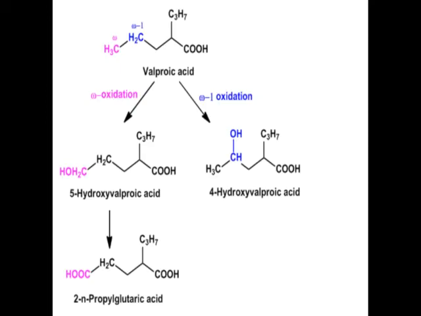Then metabolism of valproic acid. So I will say this is the acidic group. This carbon is 1. Okay, this is second, third, fourth, and fifth. So it is pentanoic acid, and here C3H7, so propyl pentanoic acid. So as we see, this is CH3, a free CH3 group, there is no substitution on this CH3.